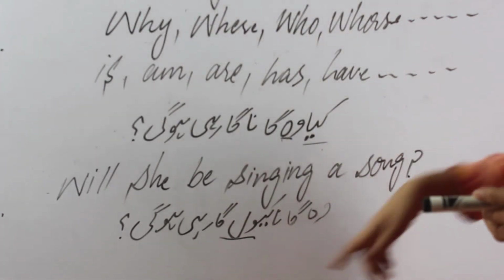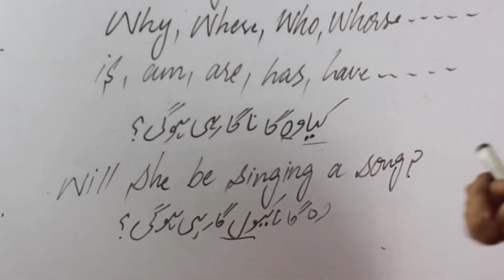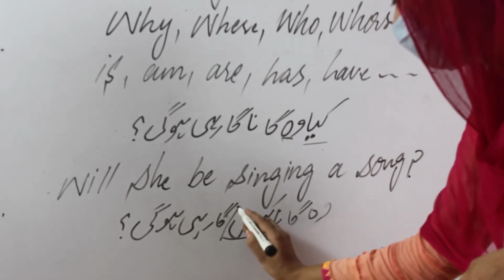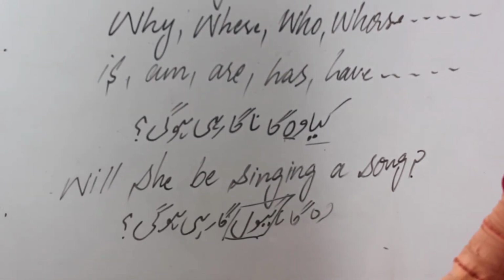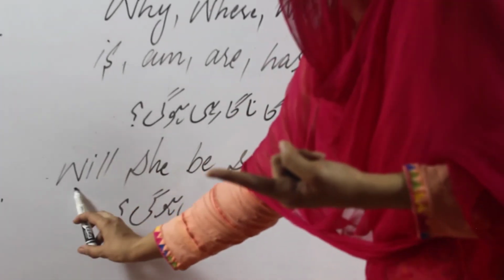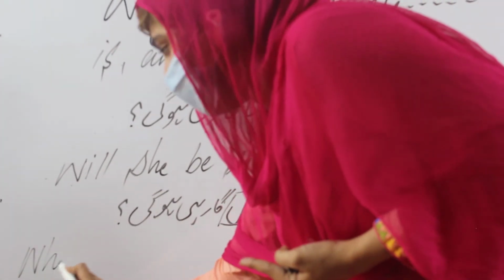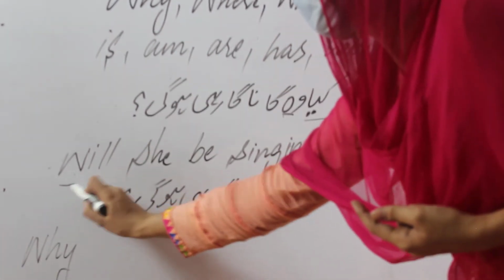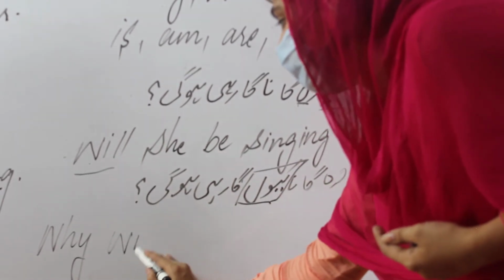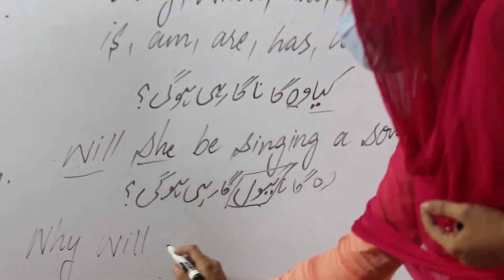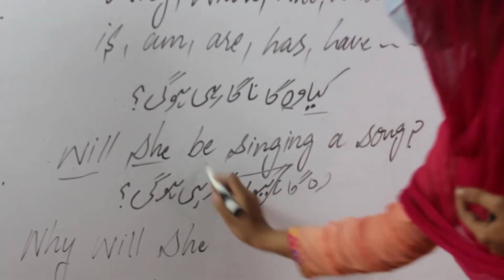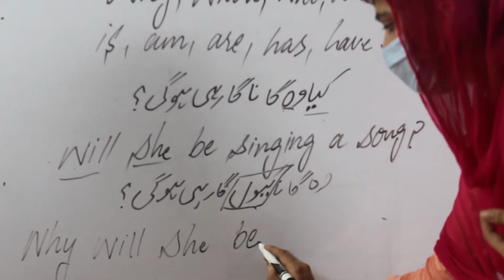But the criteria to put the why is a little bit different, because just to highlight क्यों, क्या, कैसे, these words go at the beginning, before the helping verb will. Just for example, put why at the very start, then put will after the why, then write the subject she, then put the be after the subject.